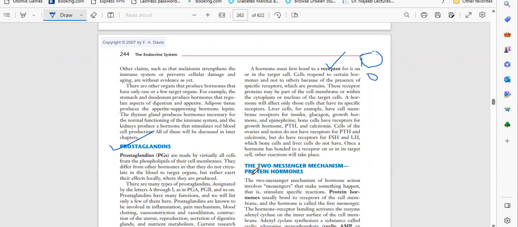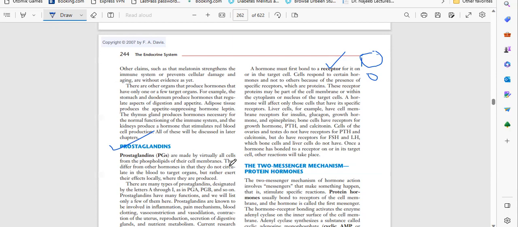Once the hormone has bound to a receptor in its target cell, other reactions will take place. So basically, it is the game of receptors. So what types of receptors do cells have? The cell receives that hormone from the body. Okay, so this is how the mechanism occurs.